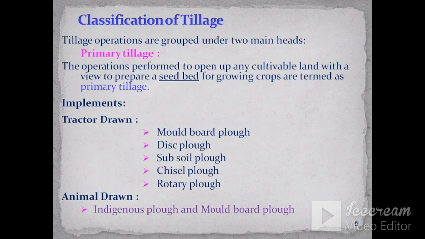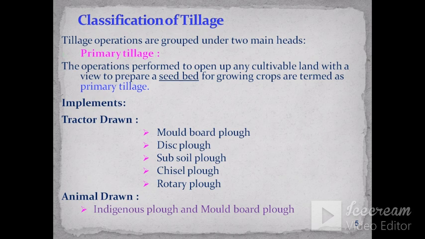Classification of tillage. There are two main classifications, primary tillage and secondary tillage. Primary tillage is performed to open up any cultivable land with a view to prepare a seed bed for growing crops. To open up the cultivable land means the operation of plowing. It means that primary tillage is nothing but the operation of plowing.